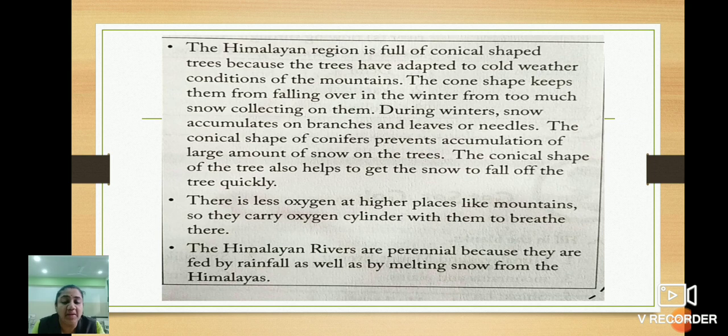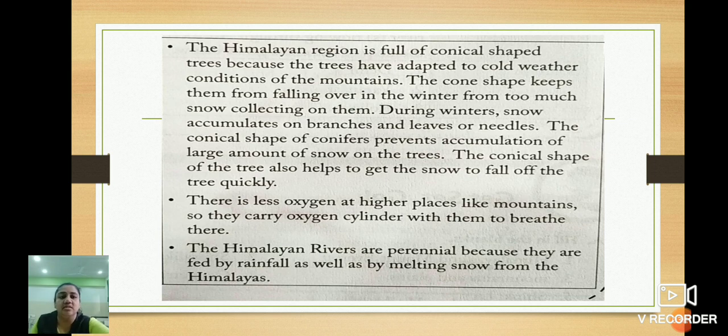Okay, children, this is the main reason. What is that? Because of this conical shape, because of this slope, it will be easy. Because the Himalayan mountains are the coldest place, right? So there is heavy snowfall during the winter season. So it means that snow falls easily down from the tree. For that, the tree is in a conical shape, just like a cone.